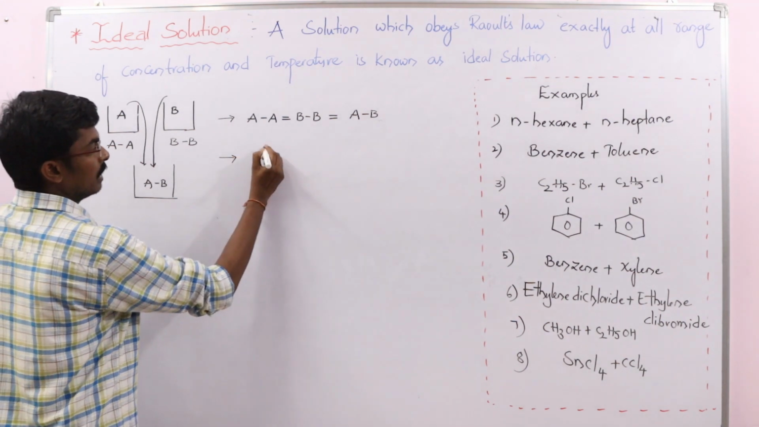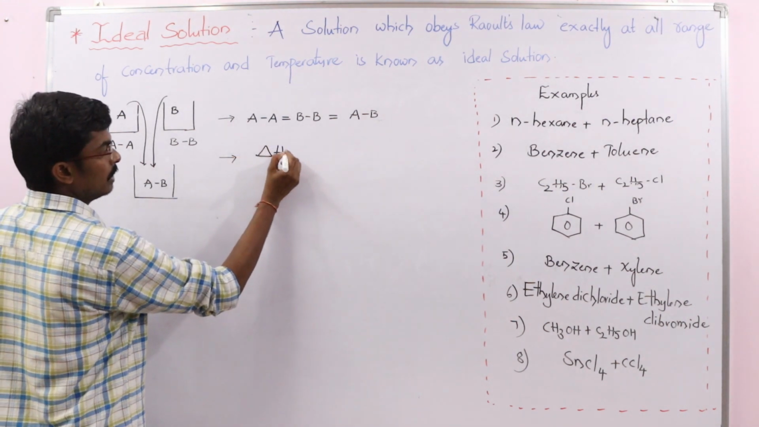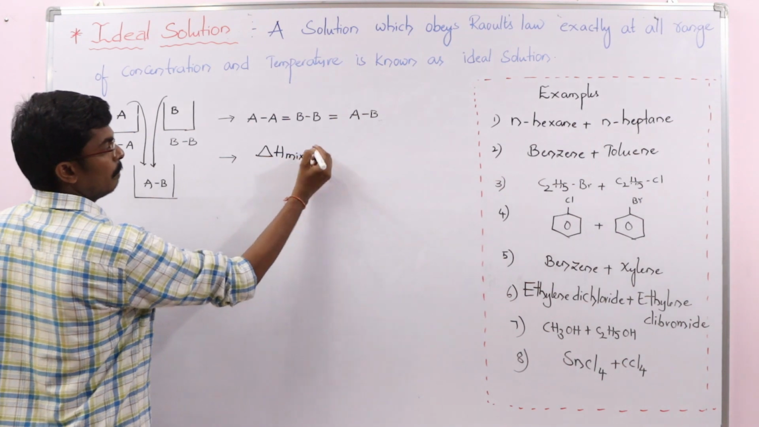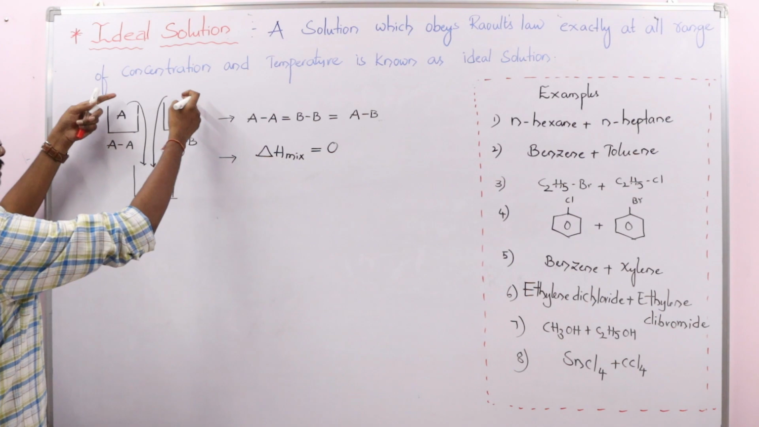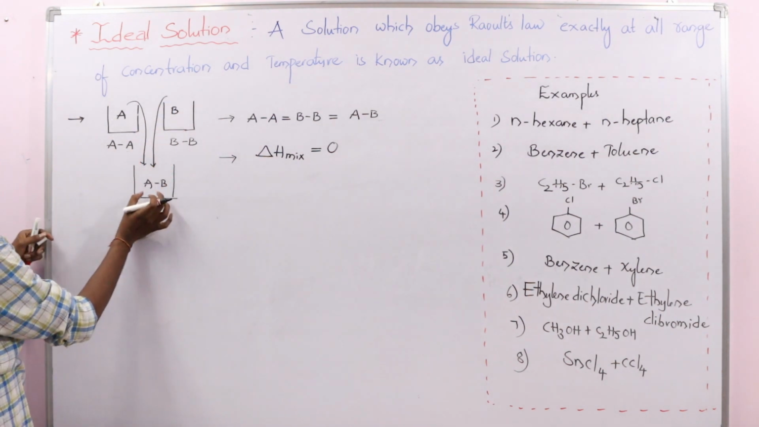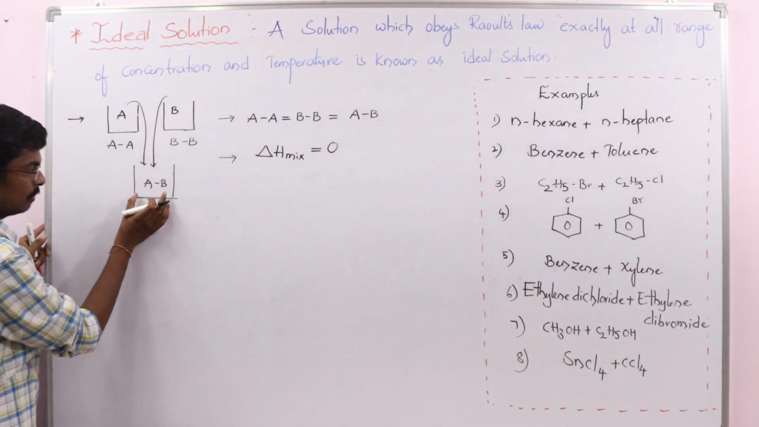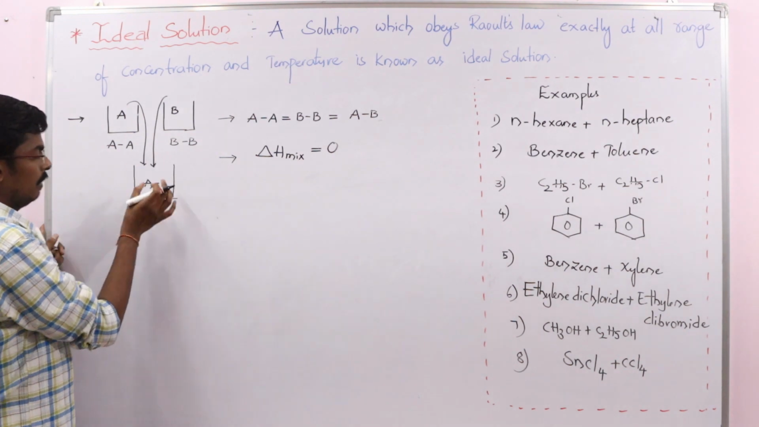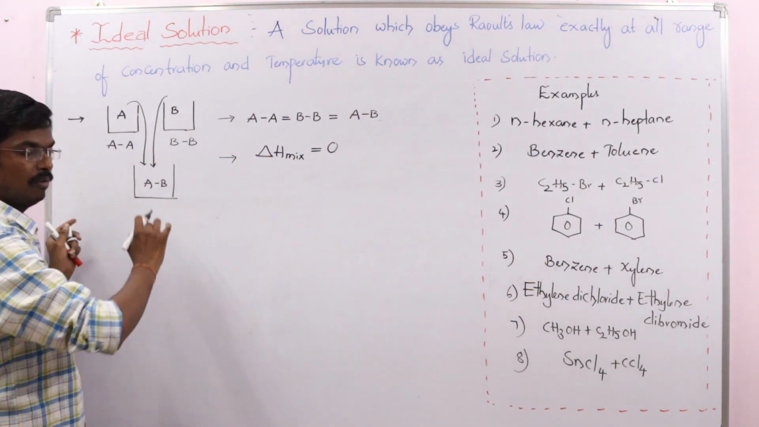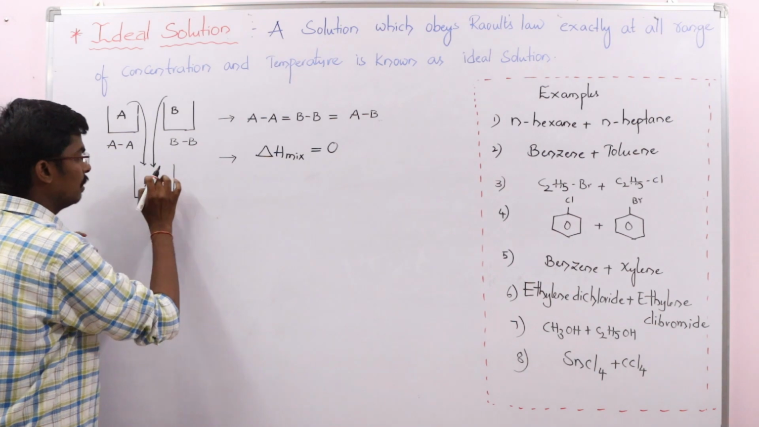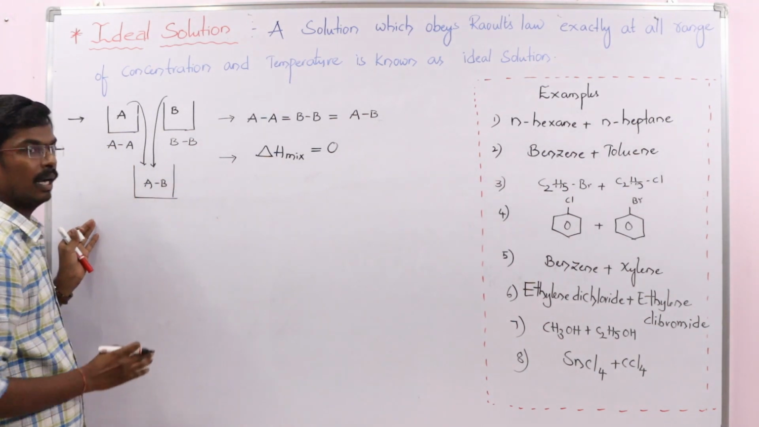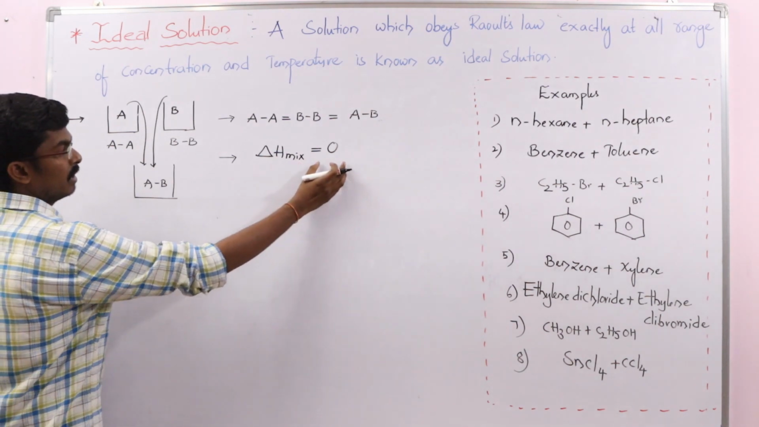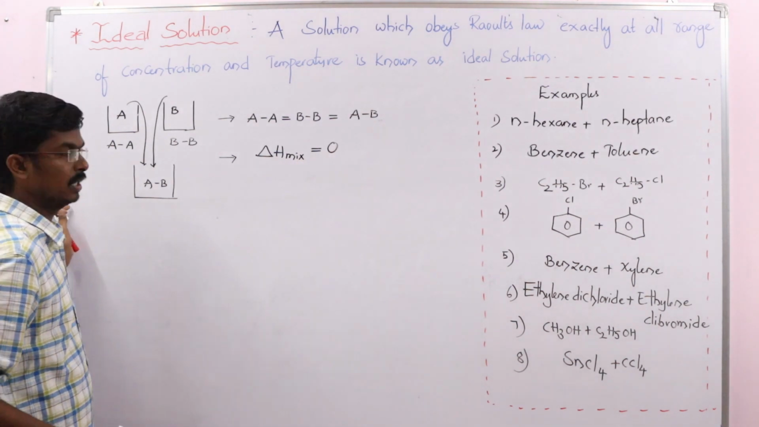Another condition is that delta H mix must be equal to 0. That means when you mix components A and B to form the solution, there is neither evolution of heat nor absorption of heat. The process is neither exothermic nor endothermic. That's why delta H mix equals 0.